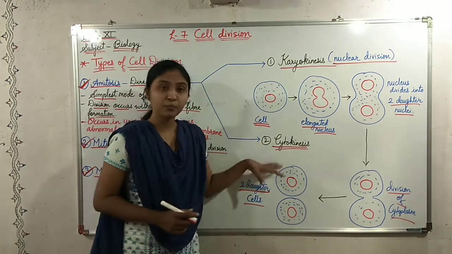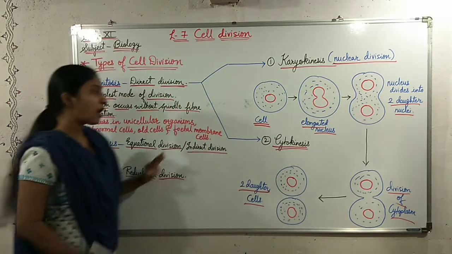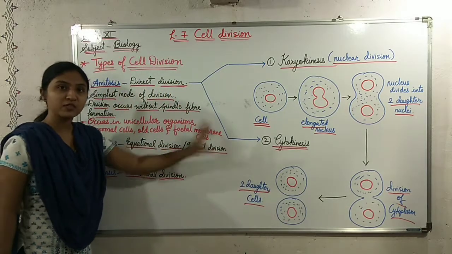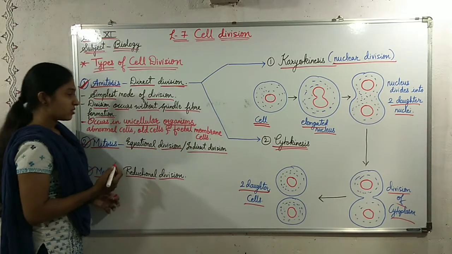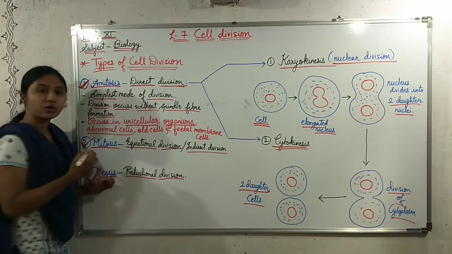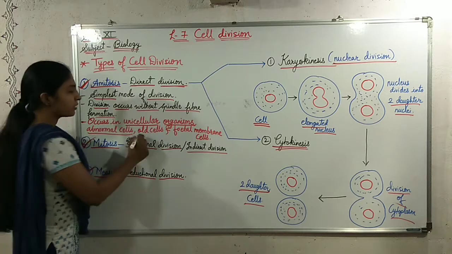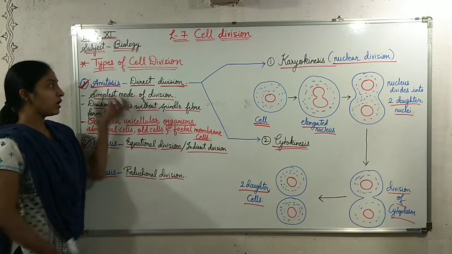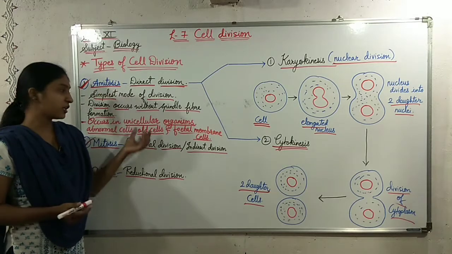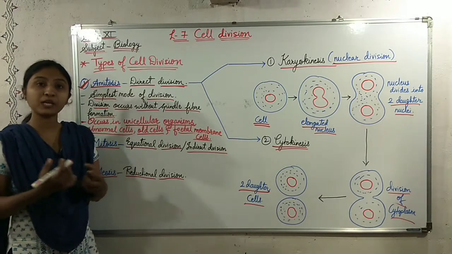This type of cell division occurs in unicellular organisms, abnormal cells or diseased cells, old cells and fetal membrane cells. So amitosis can be observed in unicellular animals, for example amoeba.